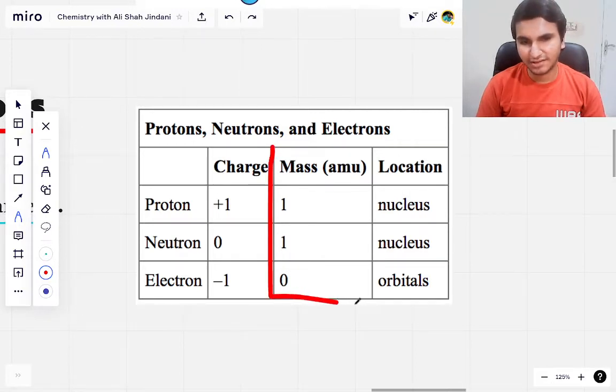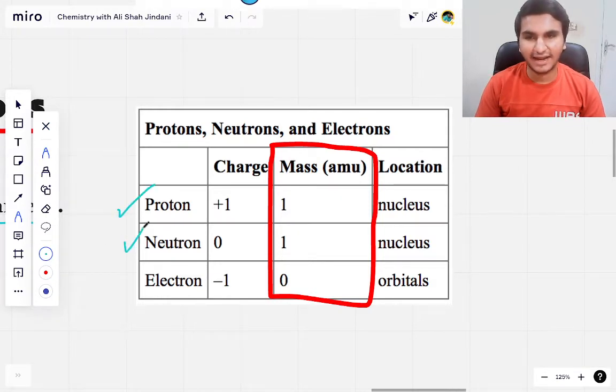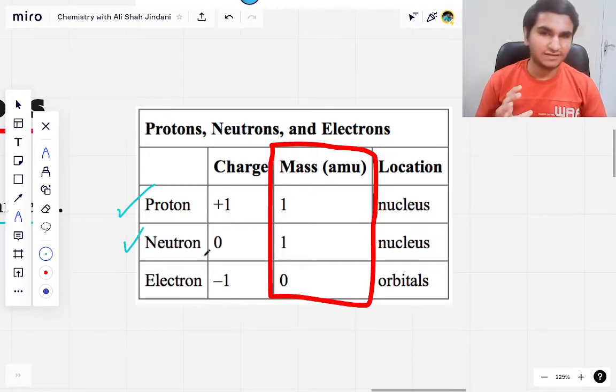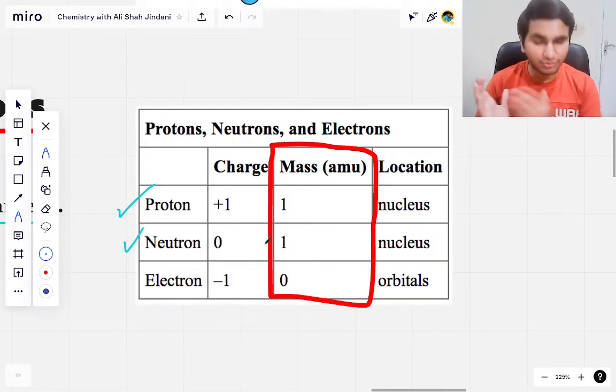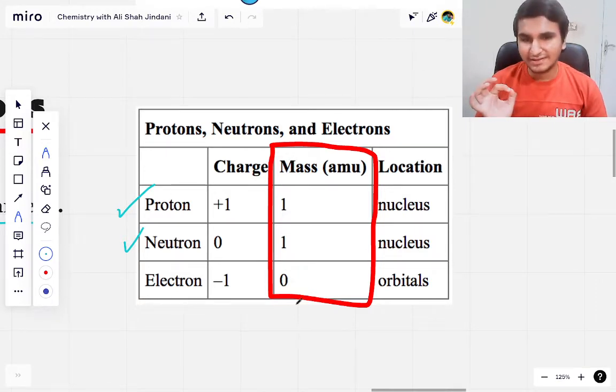Almost all of the mass of the atom is located inside of its nucleus, right? And we discussed earlier that the nucleus is made up of protons and neutrons. That means that most of the mass of the atom is present in its protons and in its neutrons. Now again, I'm not saying that electrons do not have mass at all, right? Electrons do have a very tiny mass and we often consider it as negligible.